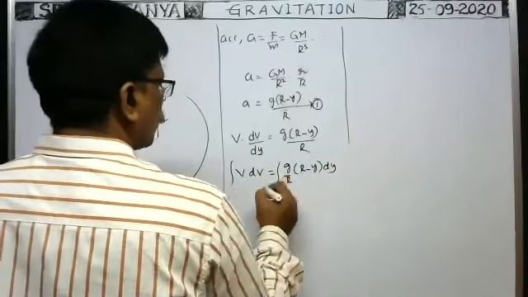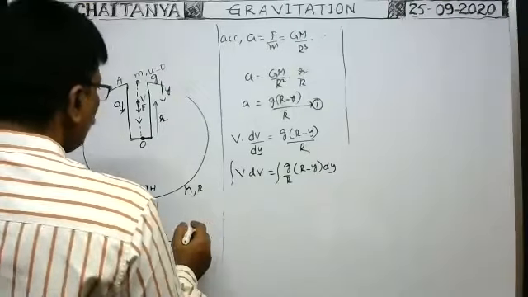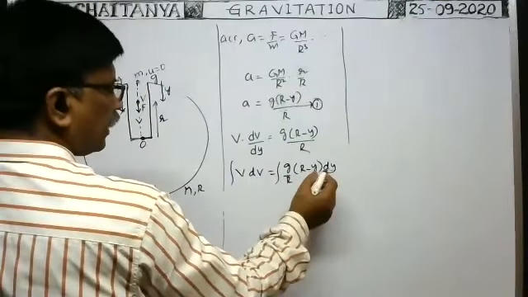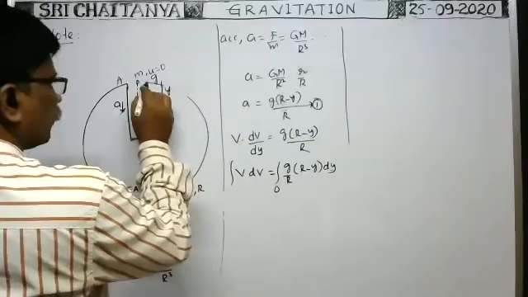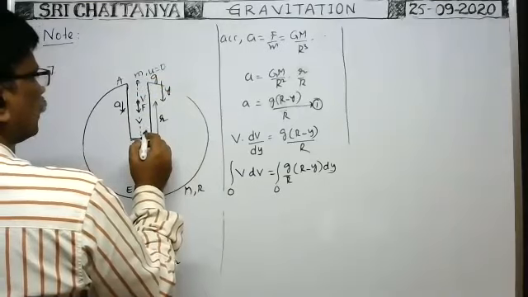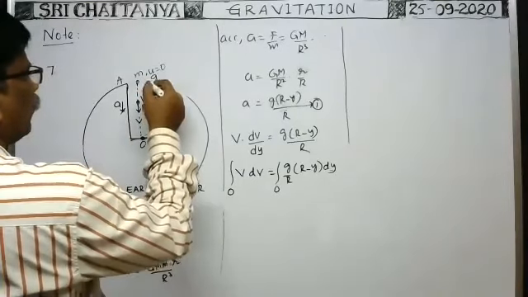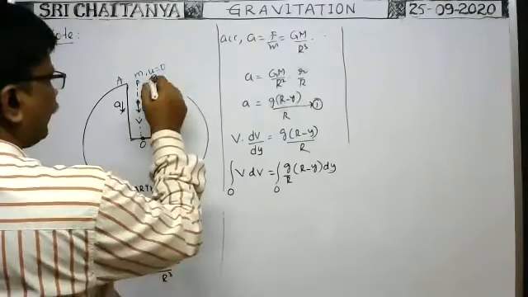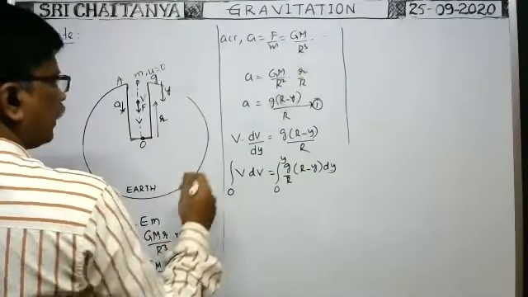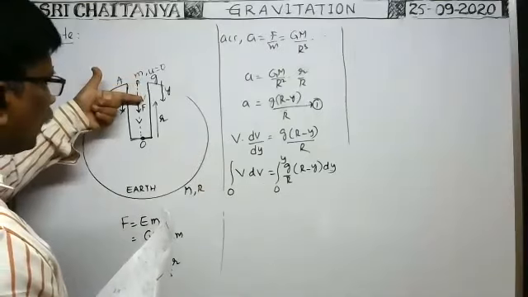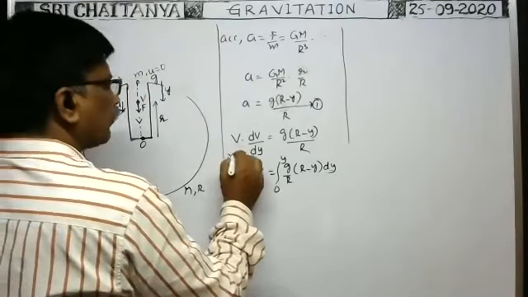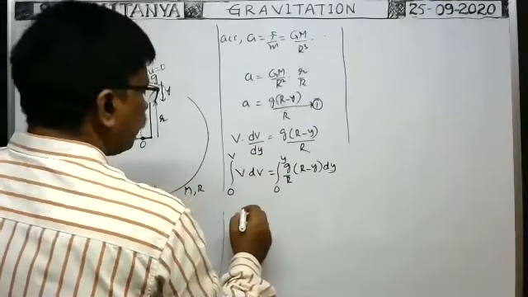Now do integration on both sides. Now when y is equal to 0, velocity is 0, because we are integrating with respect to y, because dy is there, no? At any distance y is equal to y, at this point the velocity is v. So, when the particle comes from here to this position, when it travels a distance y, the velocity becomes v. Now integral v dv means v square by 2.